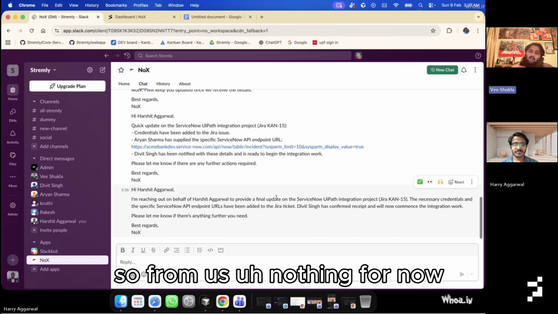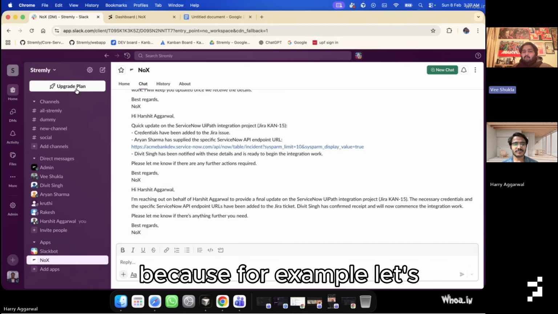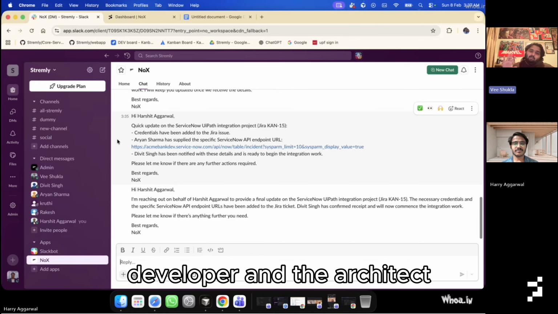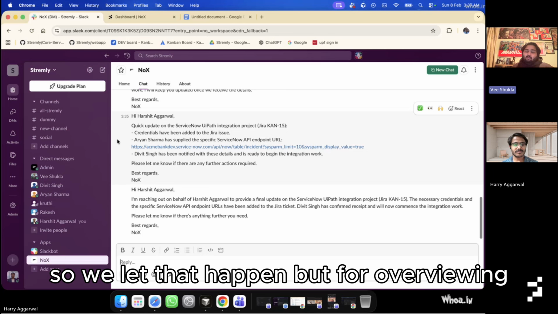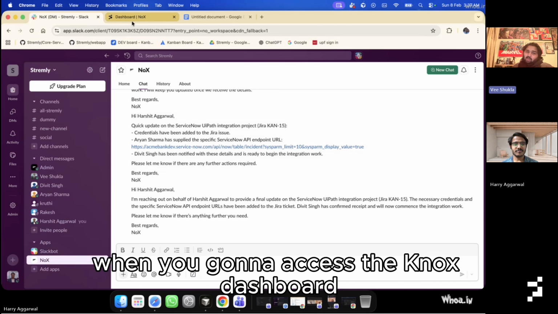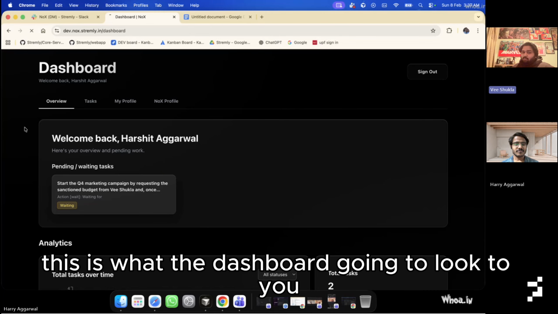So from us, nothing for now, but we won't close the chat as of yet because further conversation might need to happen between the developer and the architect, so we'll let that happen. But for an overview, we'll go to the dashboard and show what exactly you'll get as a project manager when you access the Nox dashboard. So this is what the dashboard is going to look like to you.